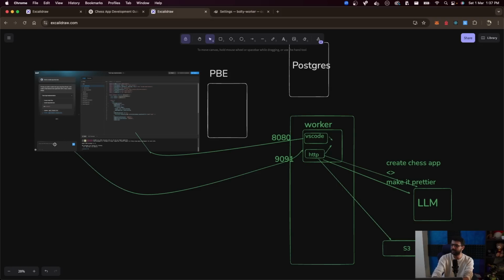So if the user asks to change something, it will talk to the HTTP layer, and the LLM will update those files. If the user edits them directly over here, the user will talk to VS Code and update the file system directly through VS Code. Both of them have access to the same folder where the user code is stored.